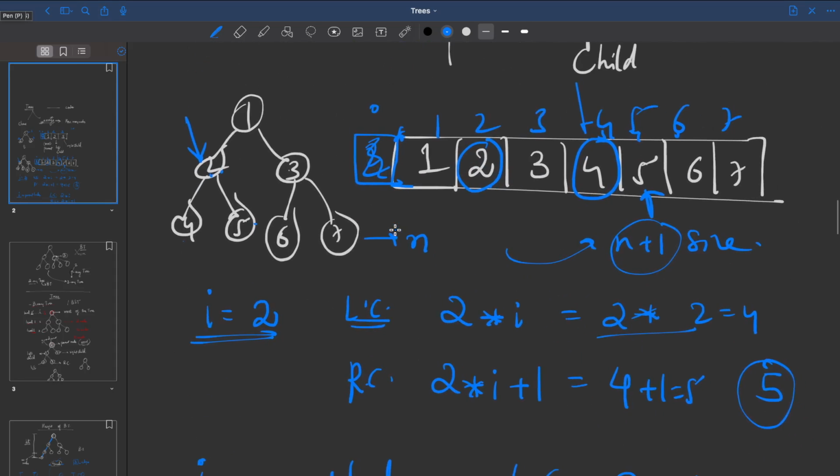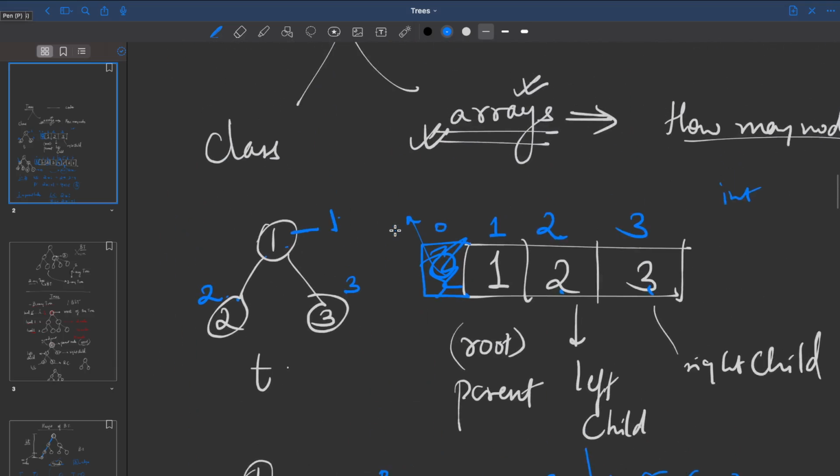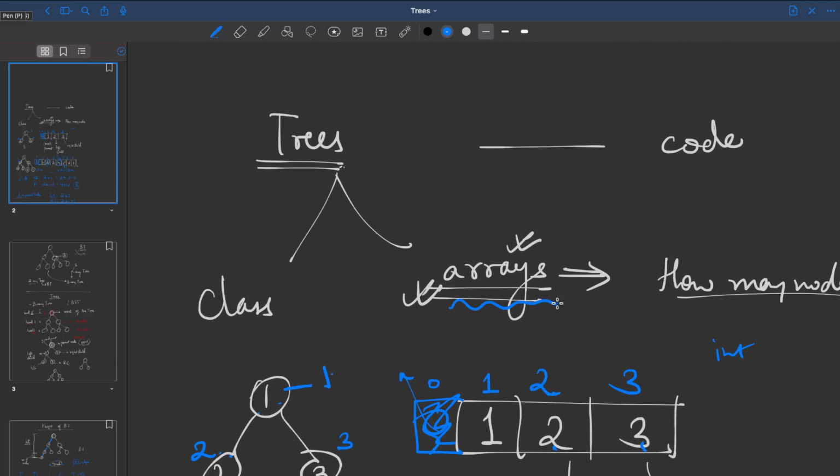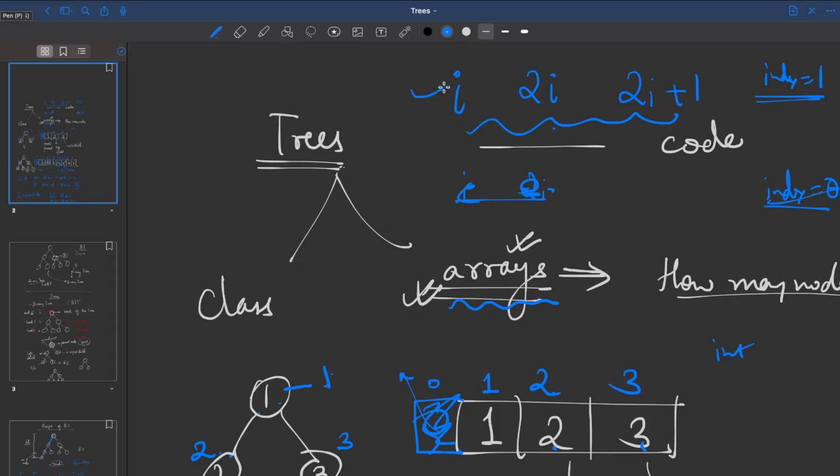Yes. So this is how you would store your trees using array representation. If you have a parent at index i, the left child is at 2 into i and the right child is at 2 into i plus 1, given that you start filling the tree from index number 1. Let's say somebody says, I do not want to waste that A of 0 space. Then you will have to change these formulas accordingly. You can definitely start with 0, but then you'll have to change these formulas, and we don't want to make it complicated. It's not much space that you are wasting, and this makes your job very easy.